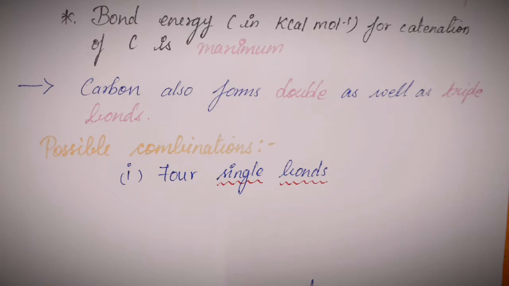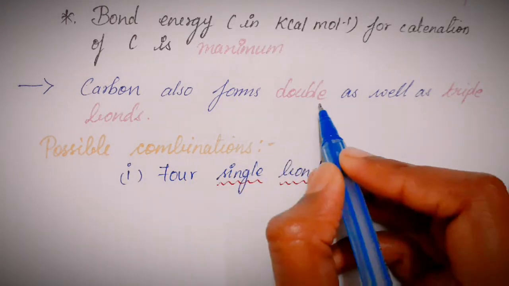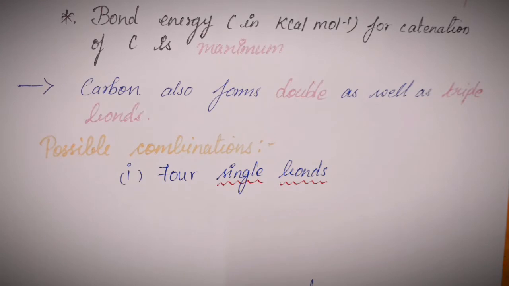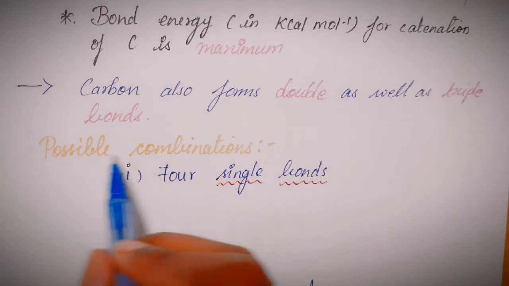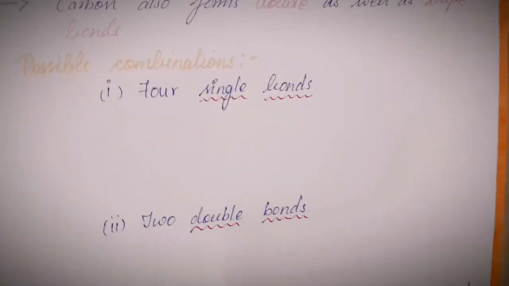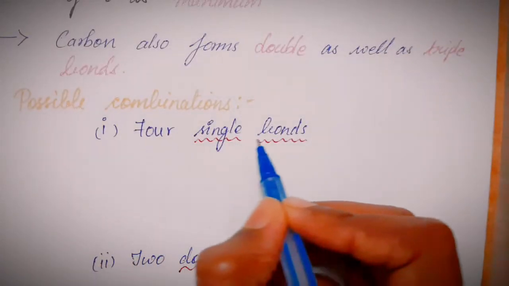Next most important property of carbon is to form double and triple bonds. This is not just the property of carbon, but there are other elements which show the same type of property. But in general, carbon has a valency 4 and it can form 4 bonds in order to achieve the octet configuration to stabilize itself. So these 4 bonds can either be a single bond or a double bond or a triple bond. Thus the possible combinations can be, the first combination is all the 4 bonds being single.